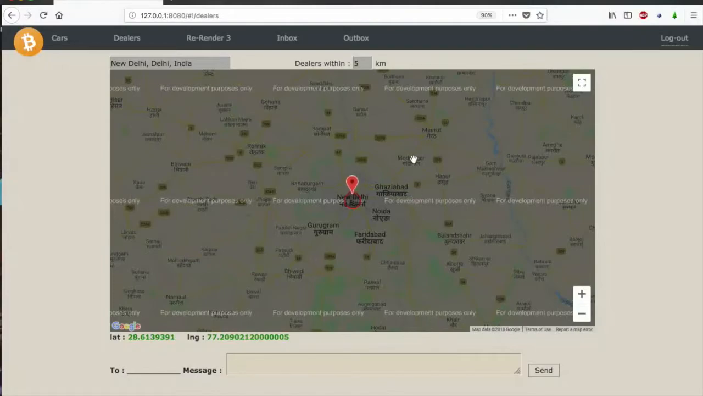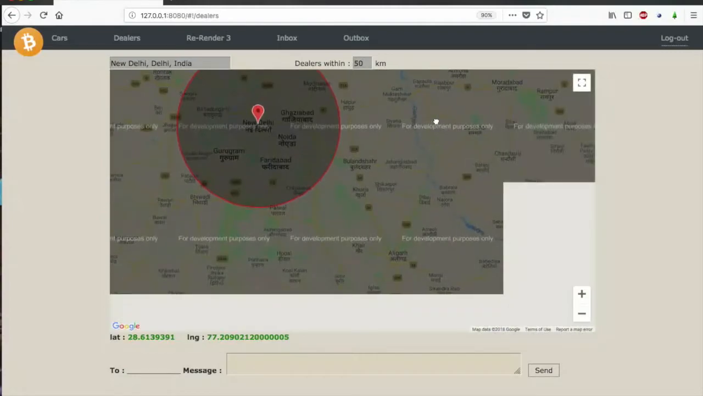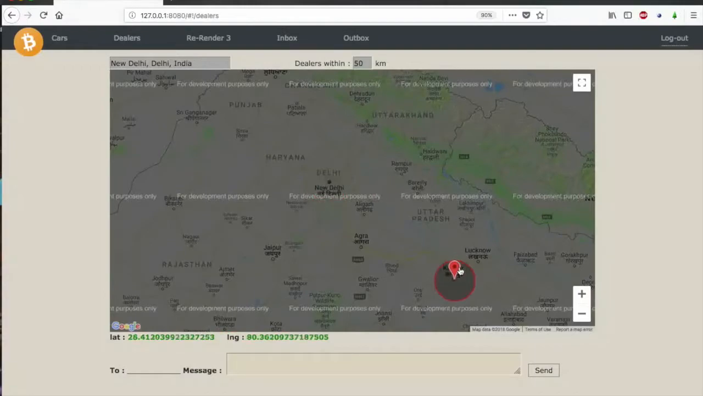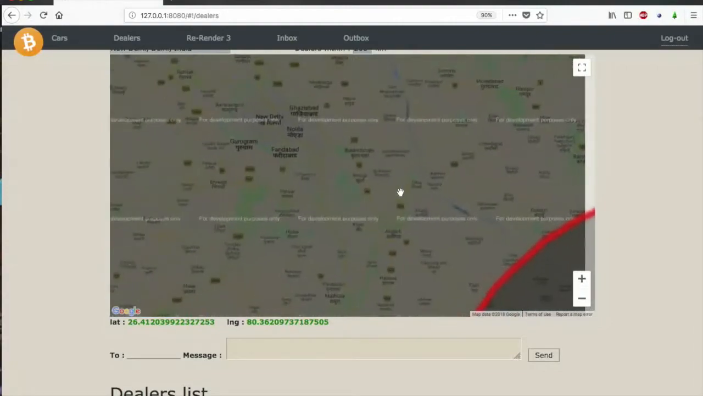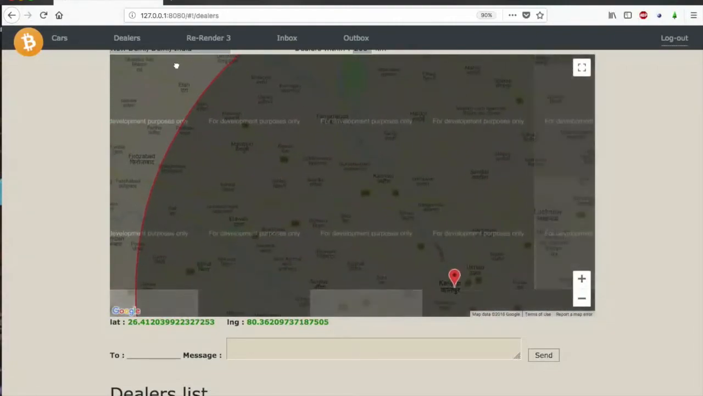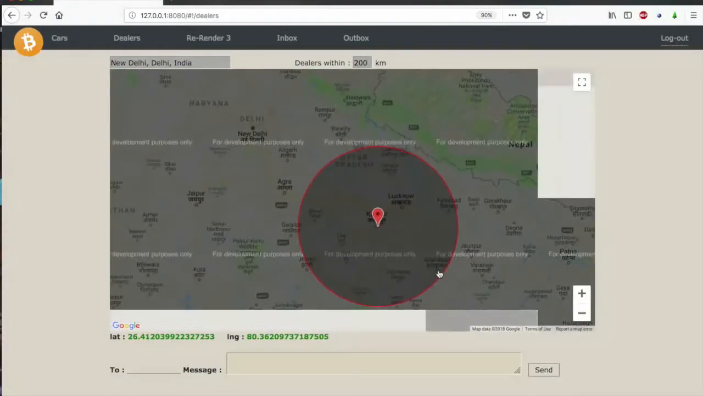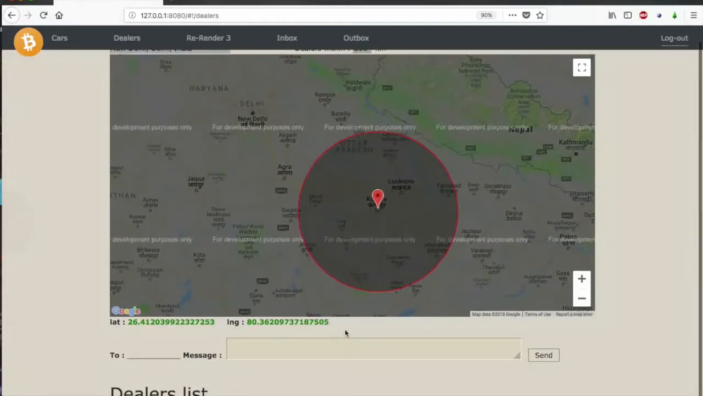Let me make it bigger. So now if I go to Varanasi again, so this was near Kanpur. Let me increase the area by 200. Okay. So this is the demo that I'm showing. Why is it not showing? There is no dealer right now near this.